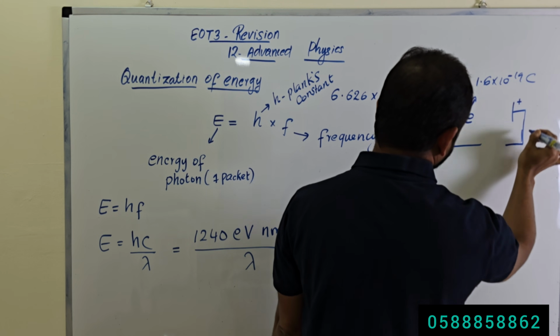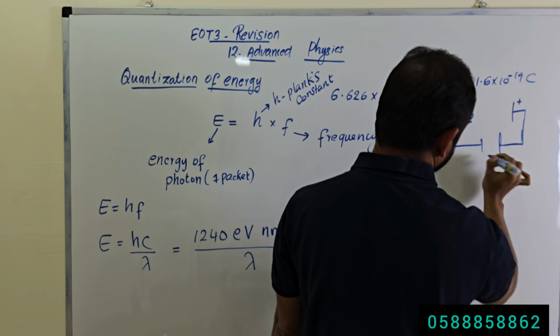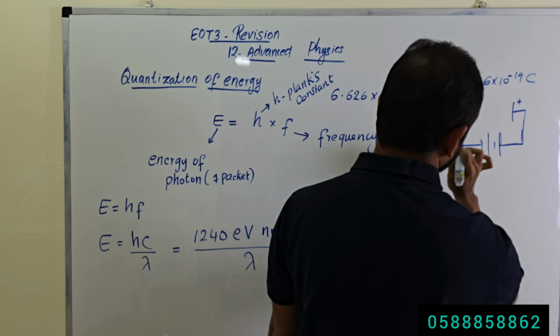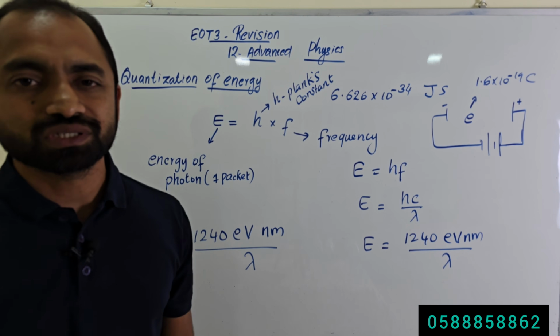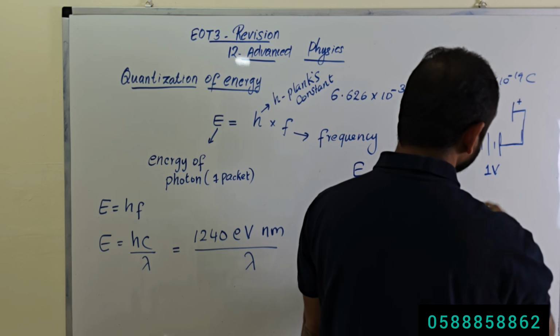So there is a battery, with negative and positive terminals, like this. How much voltage are you applying? You are applying a potential difference of 1 volt.